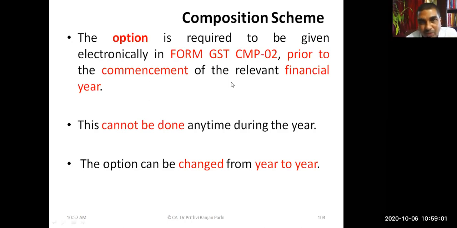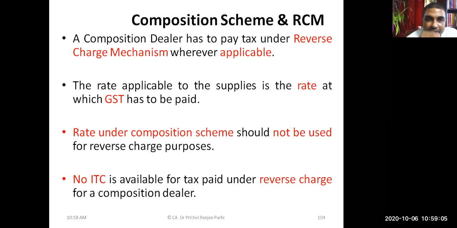The option can be changed. Once somebody has opted for composition scheme, he can come back to the regular scheme anytime during the year. If one has opted for composition scheme, but on some transactions reverse charge mechanism is applicable, he has to pay tax under reverse charge mechanism.